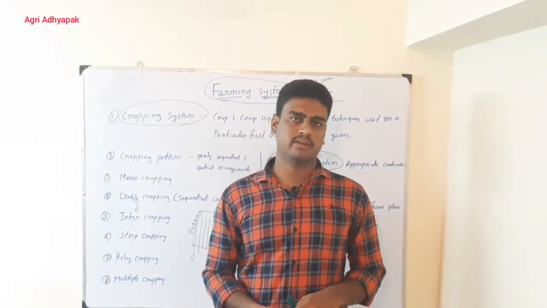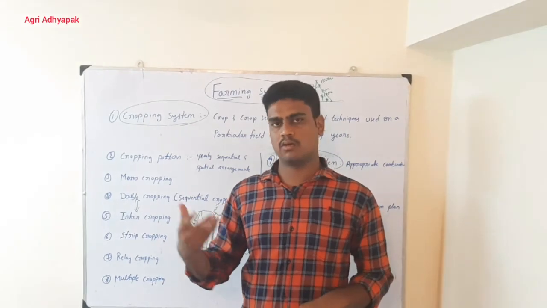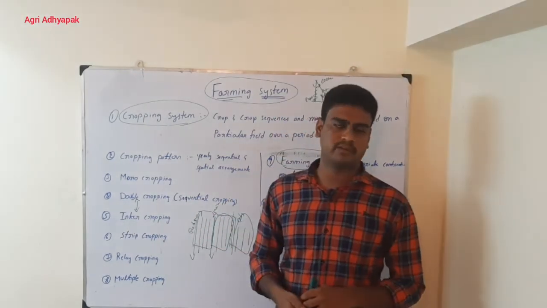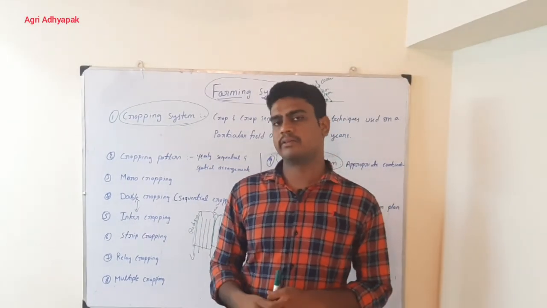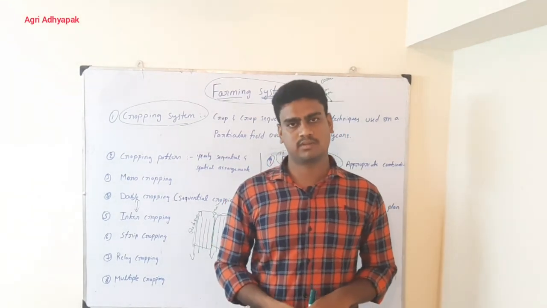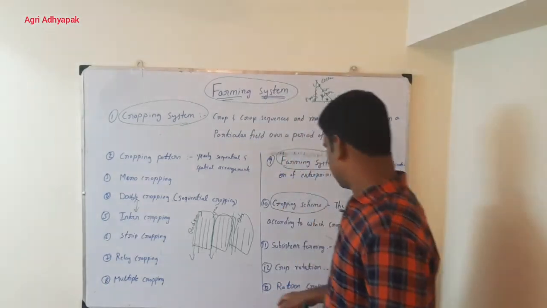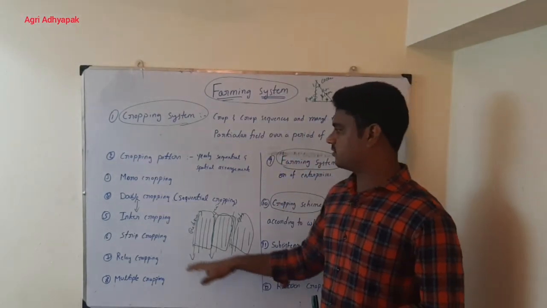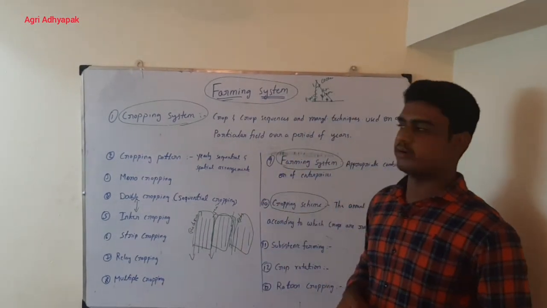In sorghum also, after we harvest the plant, we can allow it to regrow. Even in rice, some people are adopting that, but we cannot expect the same yield that we get in the first season in the rice field. This is all about ratoon cropping. So these are the 13 definitions which are very important for any competitive exam.